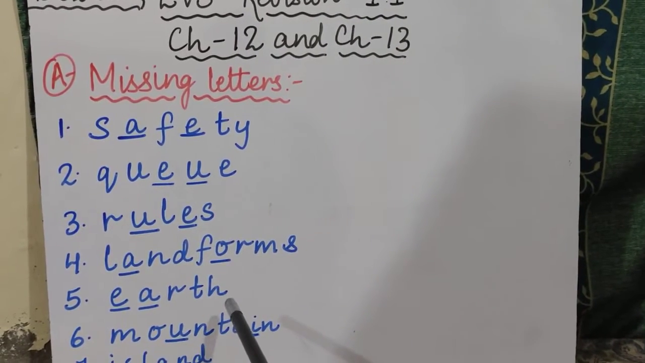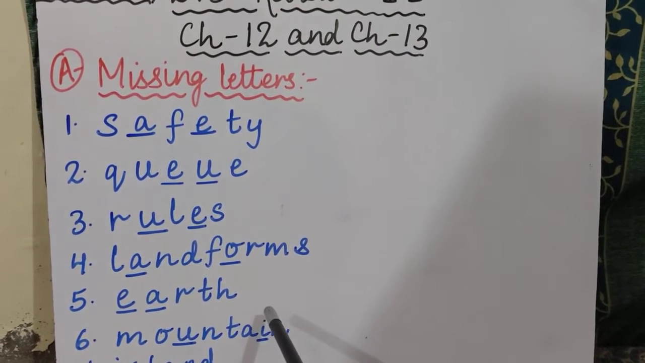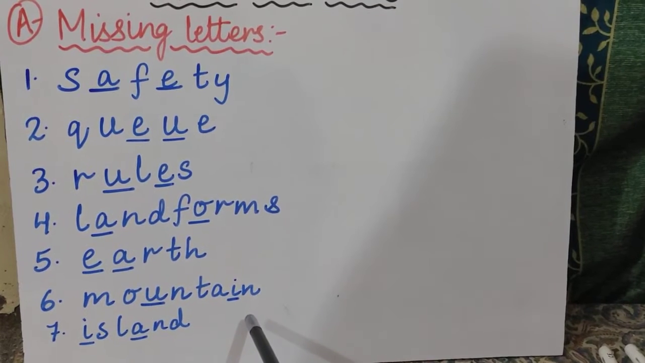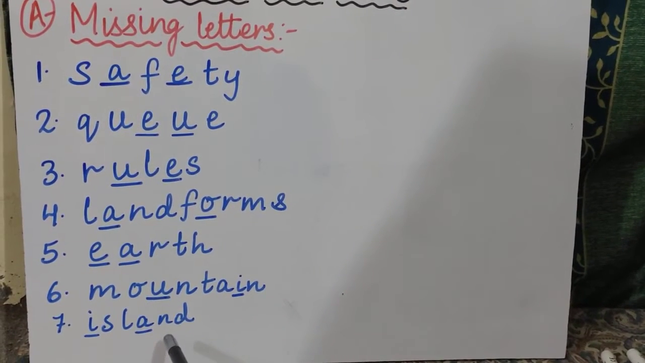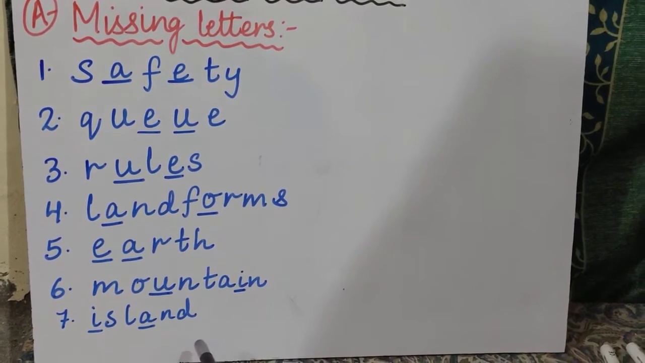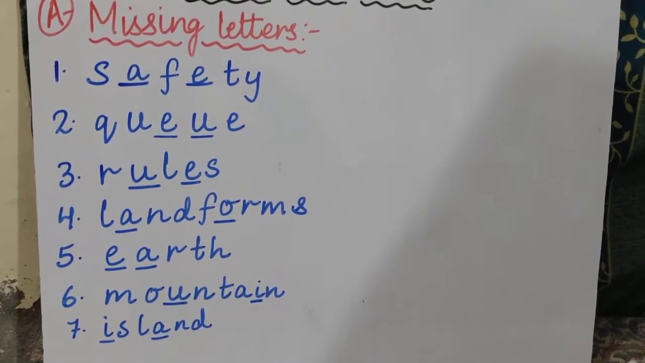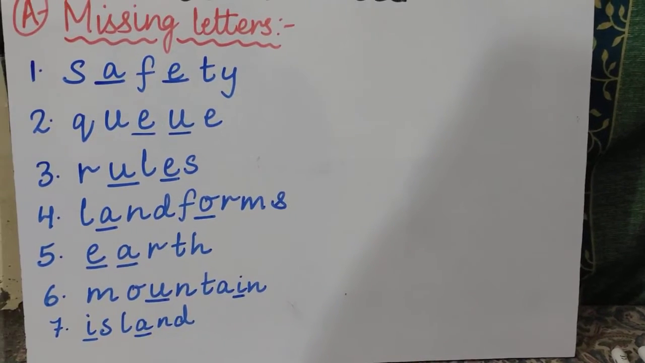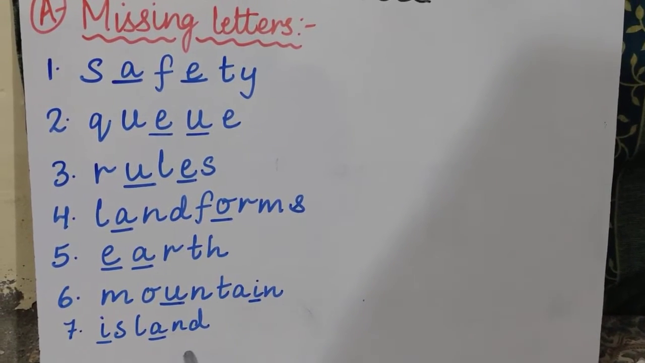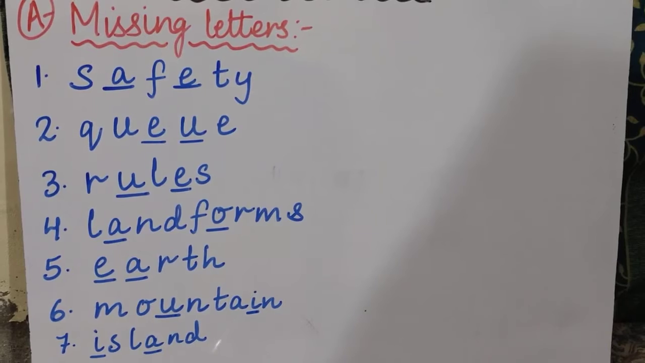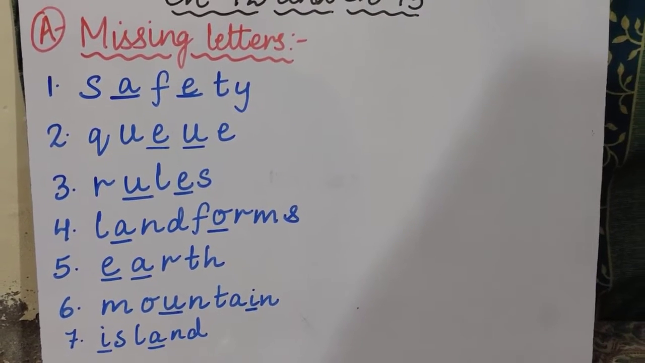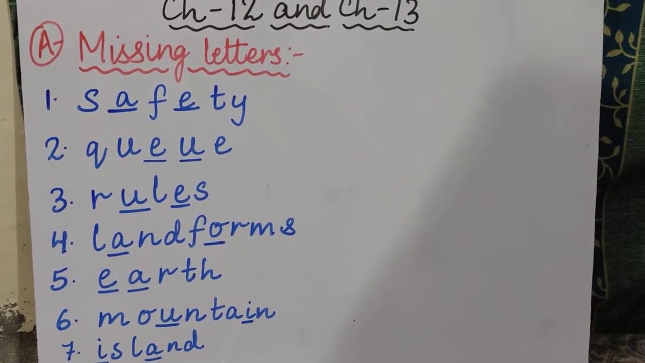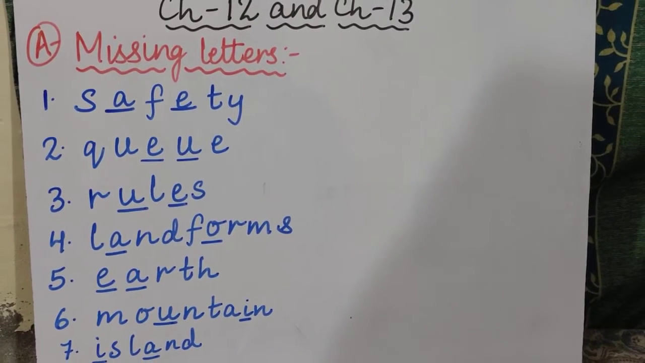Then the fifth one is earth, E-A-R-T-H, earth. Sixth one is mountain, M-O-U-N-T-A-I-N, mountain. Then the seventh one is island, I-S-L-A-N-D, island. Once again I am telling you, children, that the spelling of island is I-S-L-A-N-D, but you will not pronounce the S. Is that clear? I hope you all have understood these 7 missing letters. I have given you only 7 missing letters of both the chapters.